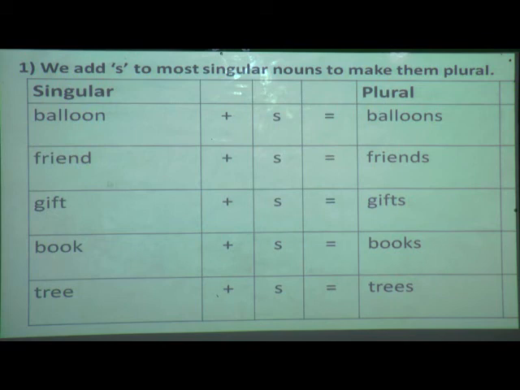Okay. Next, friend. Now if I want to make it plural, what am I going to do? Yes, I am only going to add s. The word remains the same. Friend plus s equals friends. So it becomes a plural noun. For most singular nouns, this is the way: you only have to add s. Third, gift. Yes, only add s. Gift plus s equals gifts.